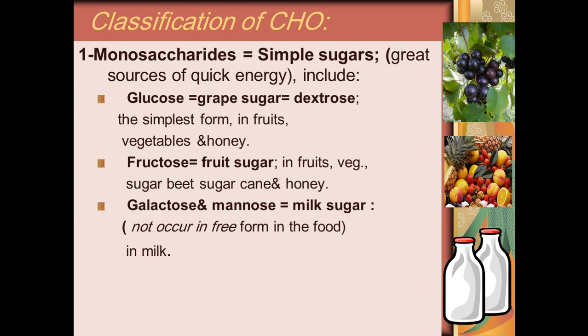While fructose is fruit sugar, as is present from the name. So obviously, it is in the fruit and vegetables, and in sugar beet, sugar cane, and honey. Regarding galactose and mannose, they are called the milk sugar. They are found in milk and not free in the food.